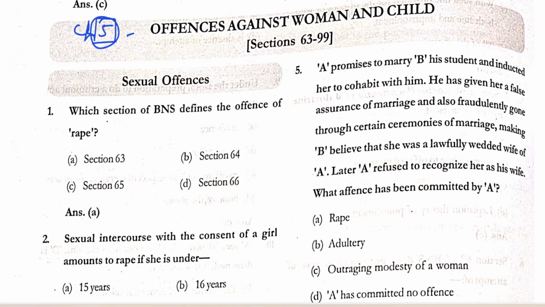5. Offences against women and child. Sexual offences. Which section of the BNS defines the offence of rape?